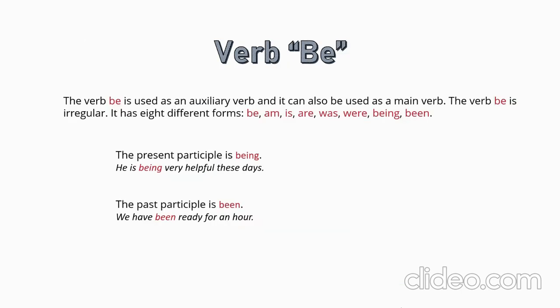The next one is the verb be. The verb be is an auxiliary verb which is also used as a main verb. It has different forms: be, am, is, are, was, were, been. If you see these words in any sentence, you can make sure that these are auxiliary verbs and are forms of be.